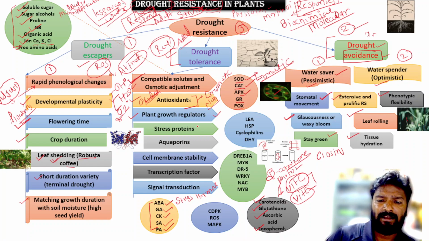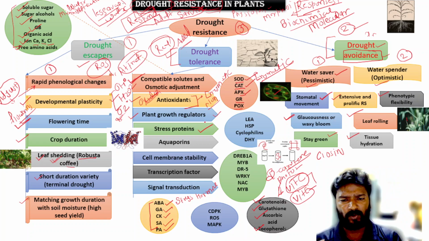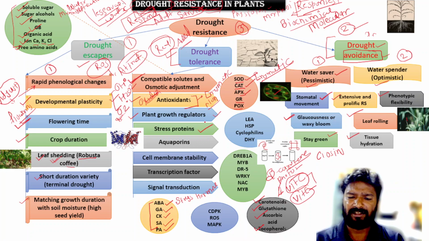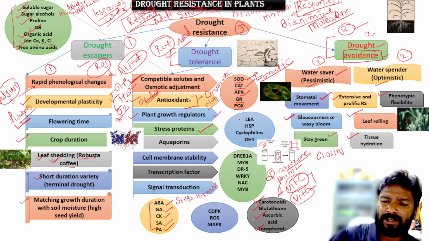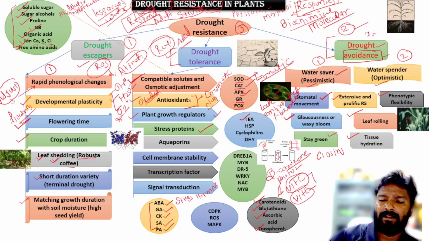Next come to the stress proteins. Friends, these are the proteins which act against the stress and provide stress tolerance. Some known proteins are LEA, late embryogenesis abundant protein.